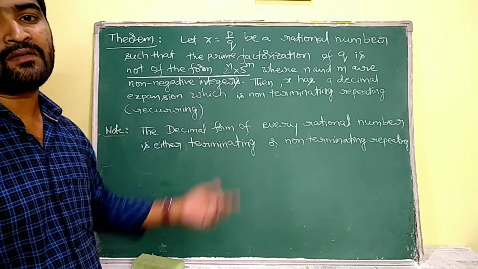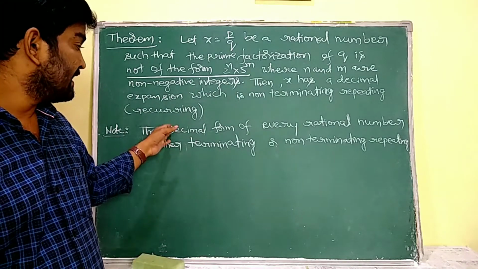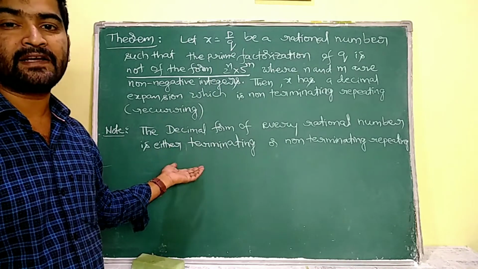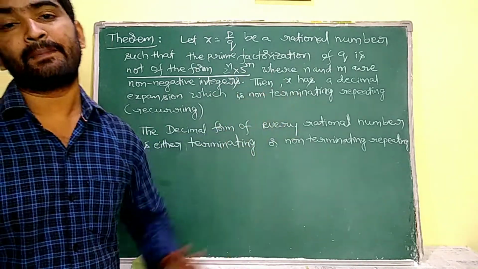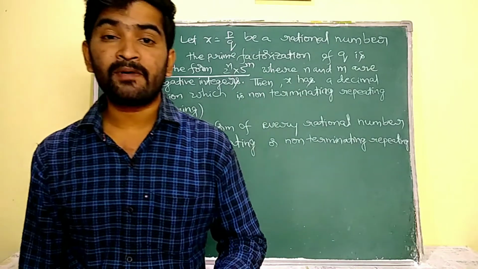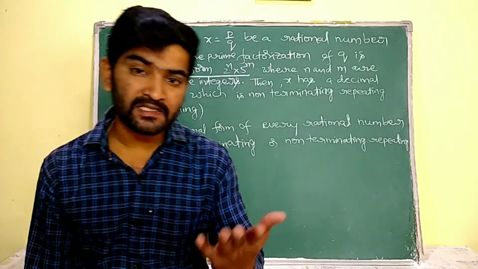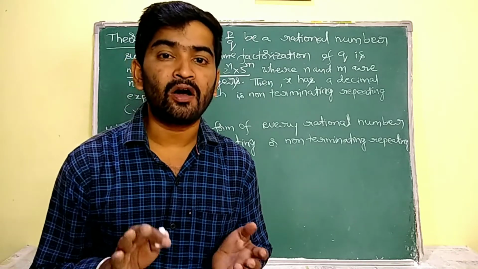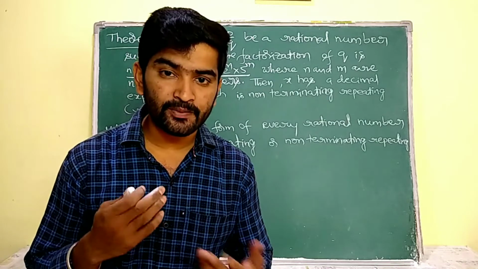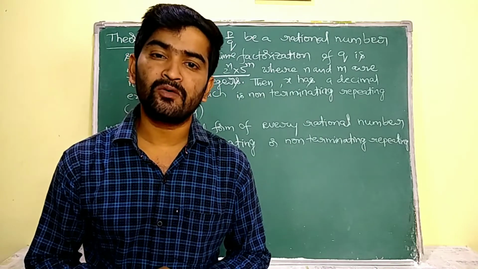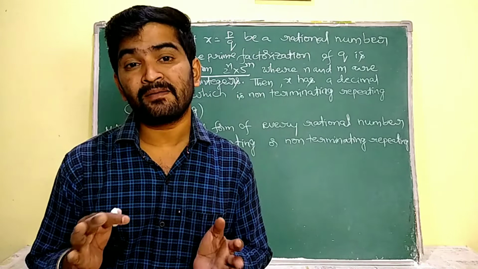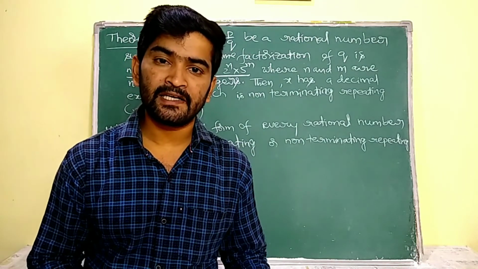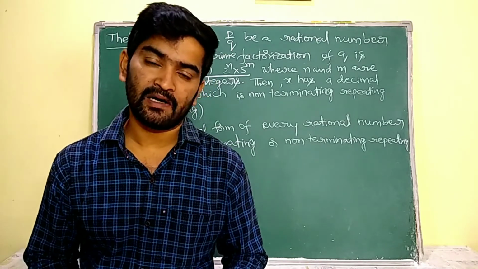Understand? So with this theorem we are going to conclude that the decimal form of every rational number is either terminating or non-terminating repeating, because non-terminating non-repeating decimals cannot be expressed in the form of p by q. Only terminating or non-terminating repeating decimals can be expressed in the form of p by q. So the rational numbers which are in the form p by q may be either terminating or non-terminating repeating. Understand?